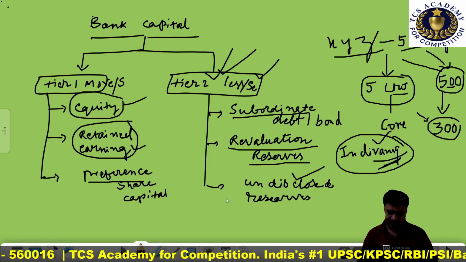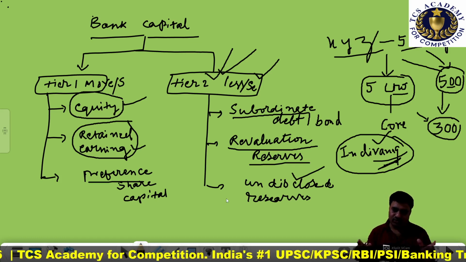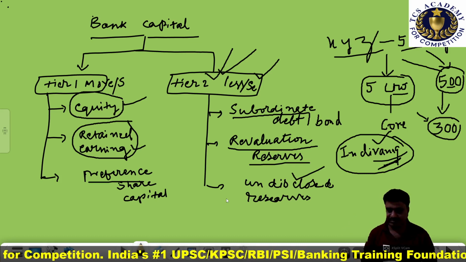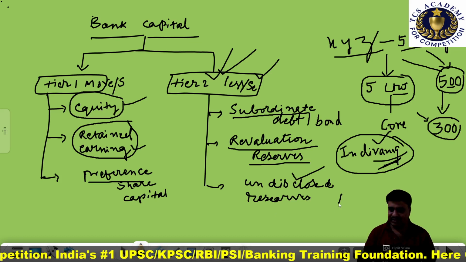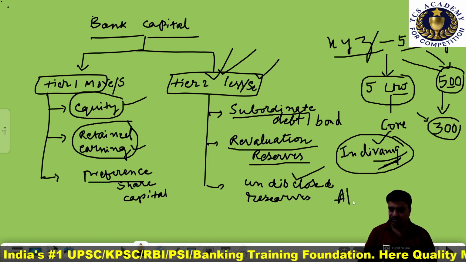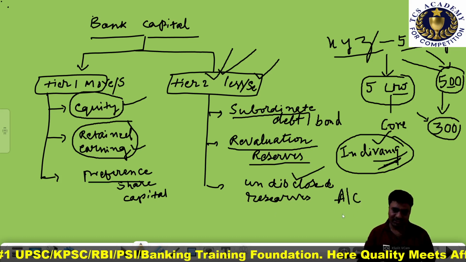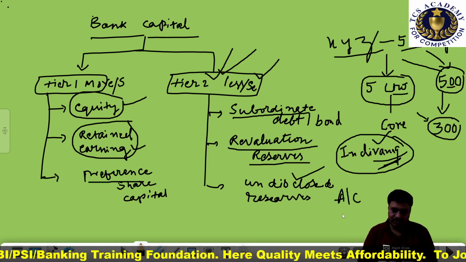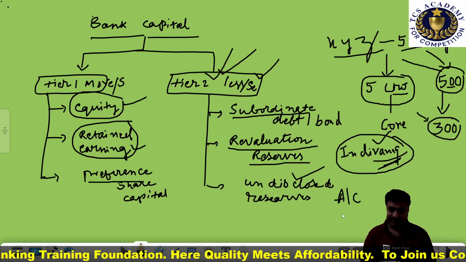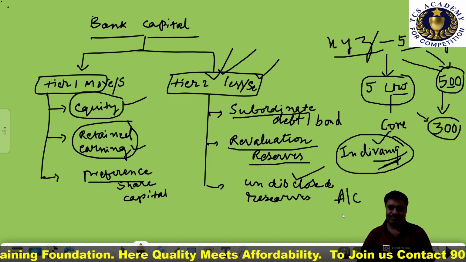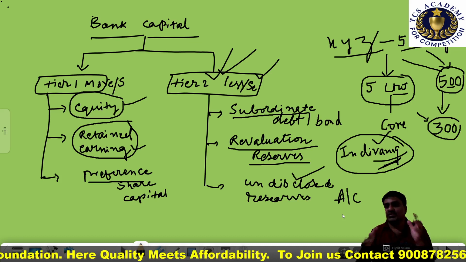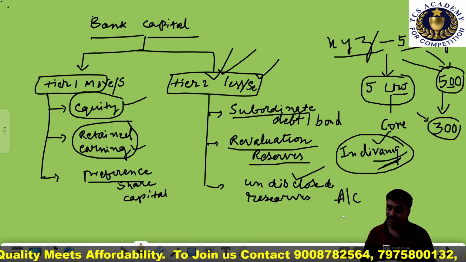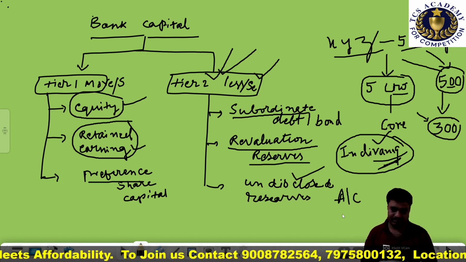In general, reserves are shown on the balance sheet of the bank at the end of the accounting period, as we know very well. However, sometimes the banking company does not disclose its reserves in the balance sheet, which is known as a secret asset.